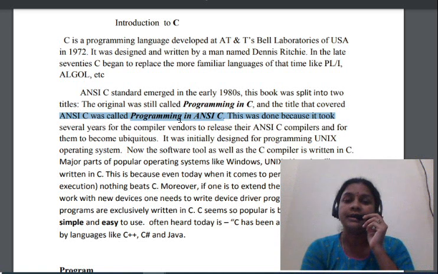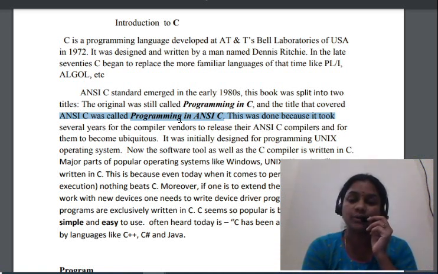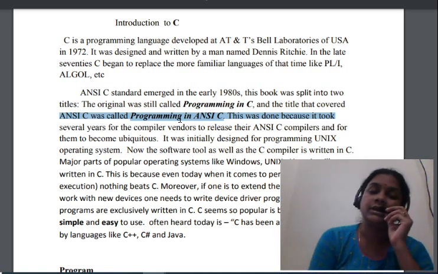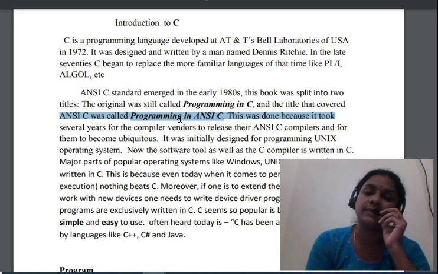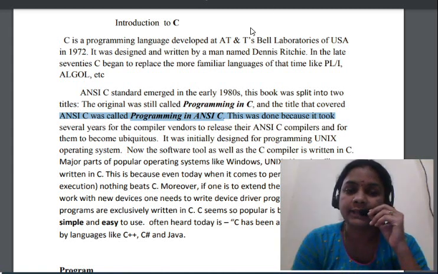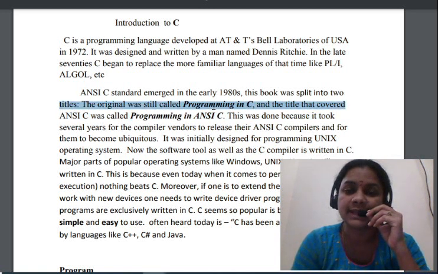In English we have many types of styles, like Roman and Italic. In the same way, the C language also has ANSI C. The programming language is split into two titles: programming in C and programming in ANSI C.